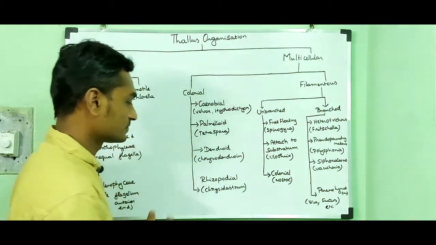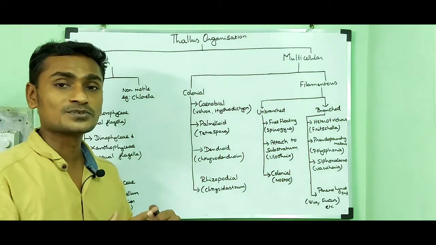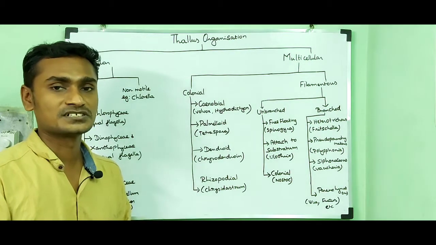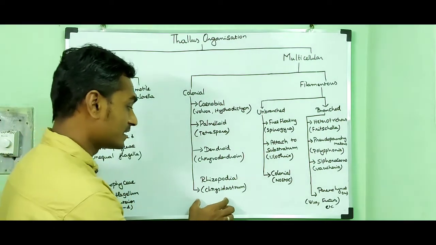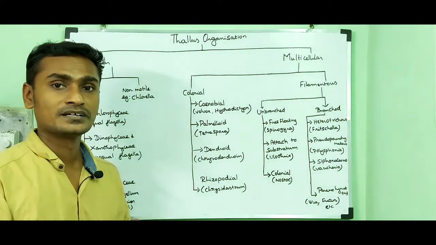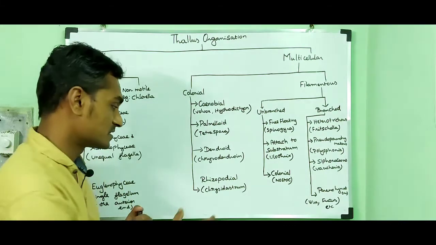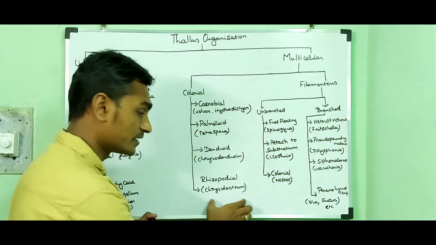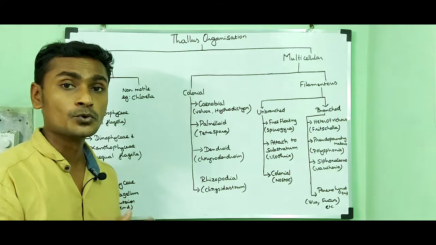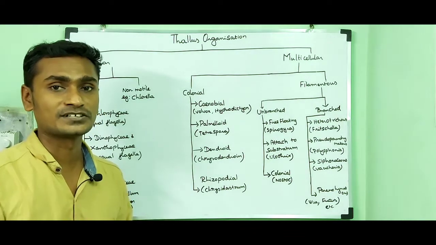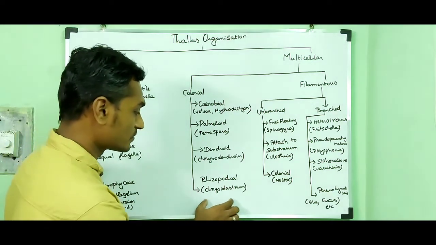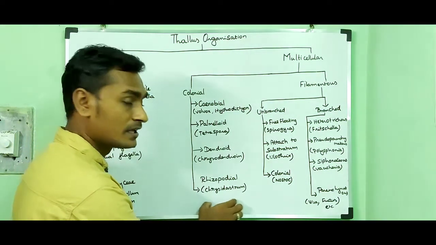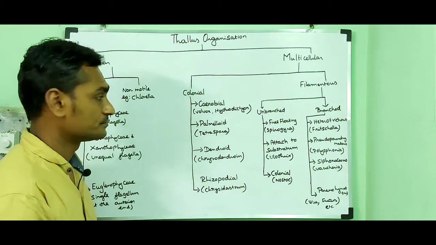This algal colony does not possess any locomotive organ, flagella, but they are able to move. They can show amoeboid movement. This type of algal colony shows amoeboid movement with the help of cytoplasmic outgrowths. That is why they are called rhizopodial colonial alga.